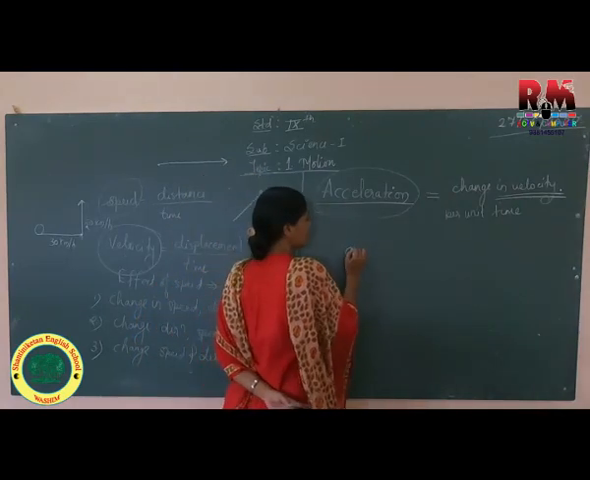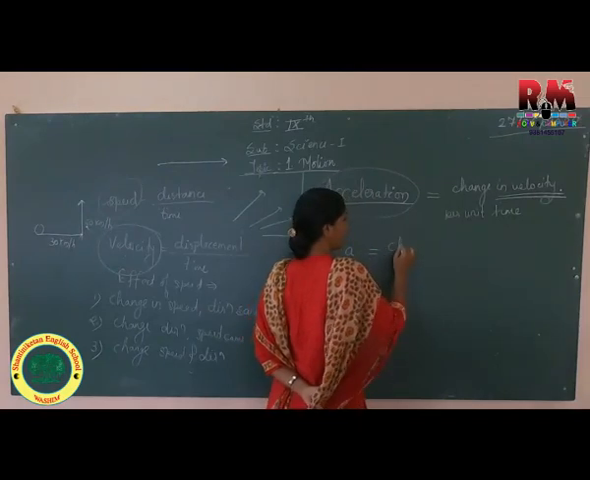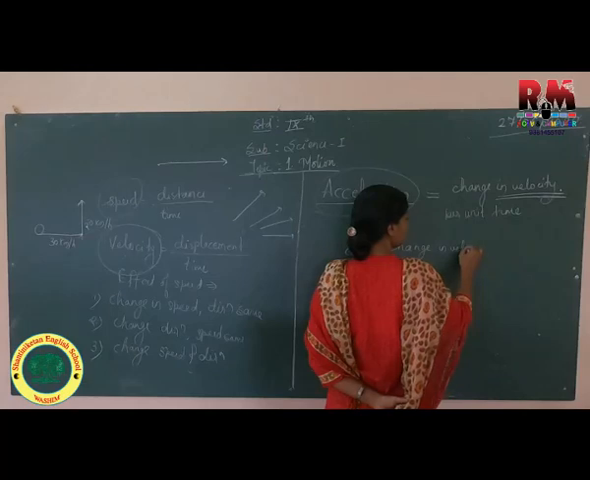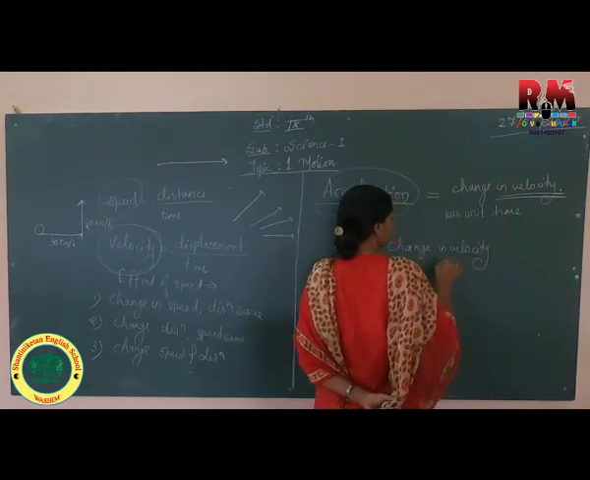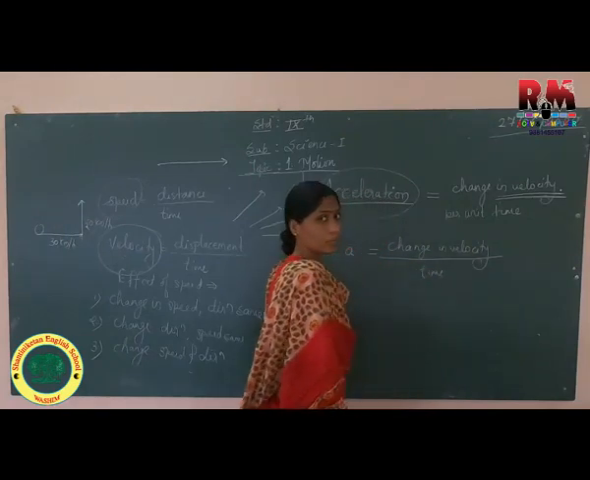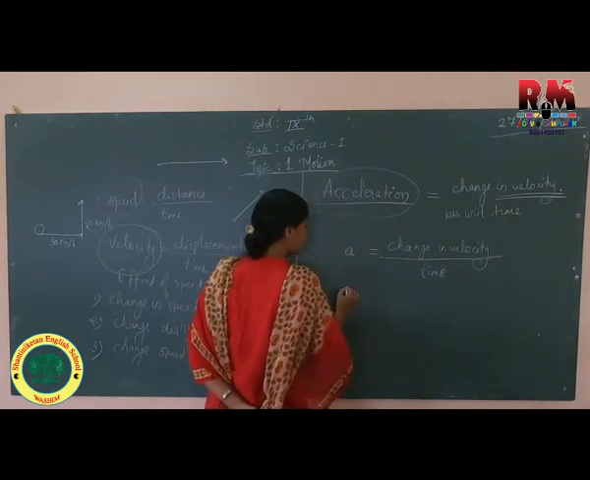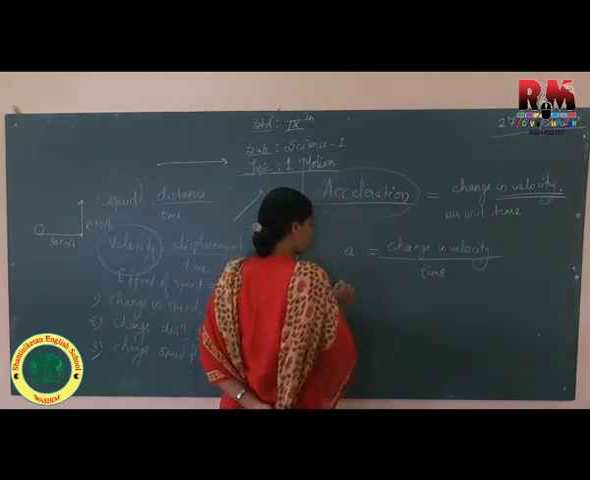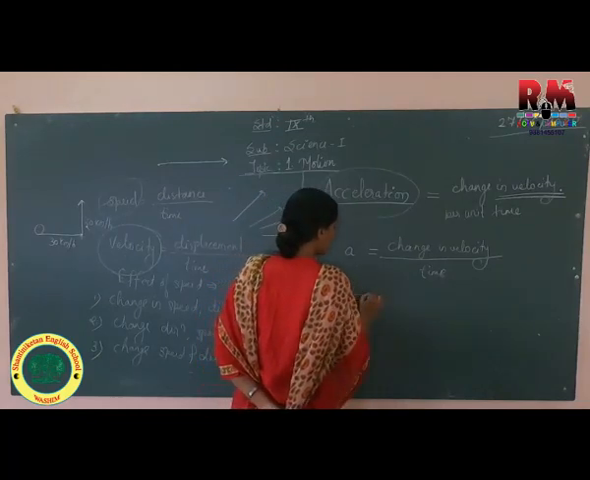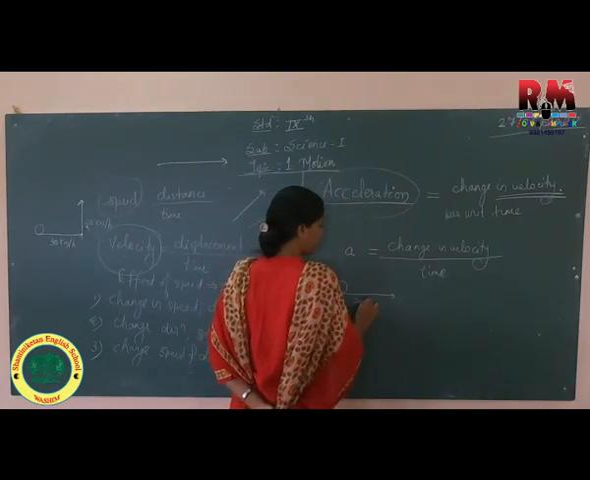Okay, so acceleration is represented by small a. So a is equal to change in velocity per unit time. Suppose change in velocity: this is one ball. Initially it is moving with a certain velocity, 20 meter per second.